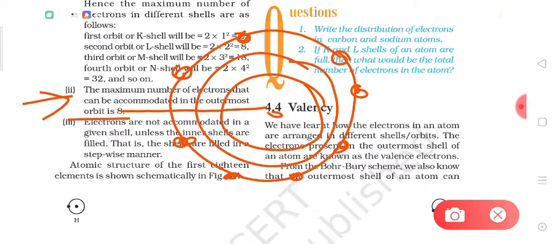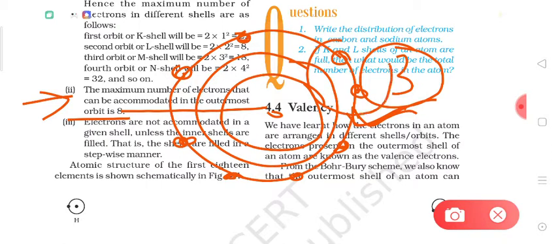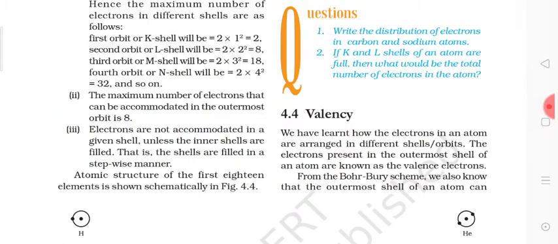So 9 electrons or 10 electrons cannot be accommodated in the outermost shell, whatever the orbit number of the outermost shell may be. For example, here the orbit number of the outermost shell is 3, and we know that for the third shell the maximum number of electrons can be 18, but as in this atom the third shell is the outermost shell, the number of electrons will be 8 only, meaning not more than 8 electrons can be accommodated in the outermost shell.